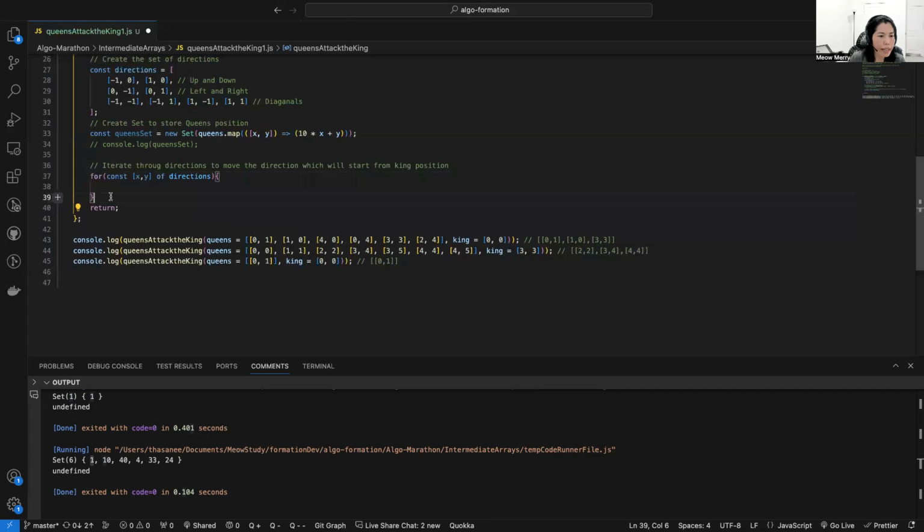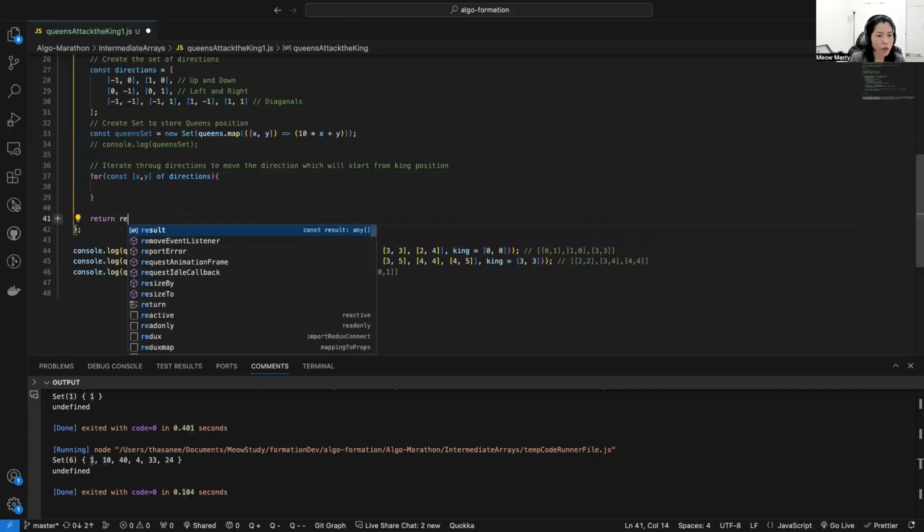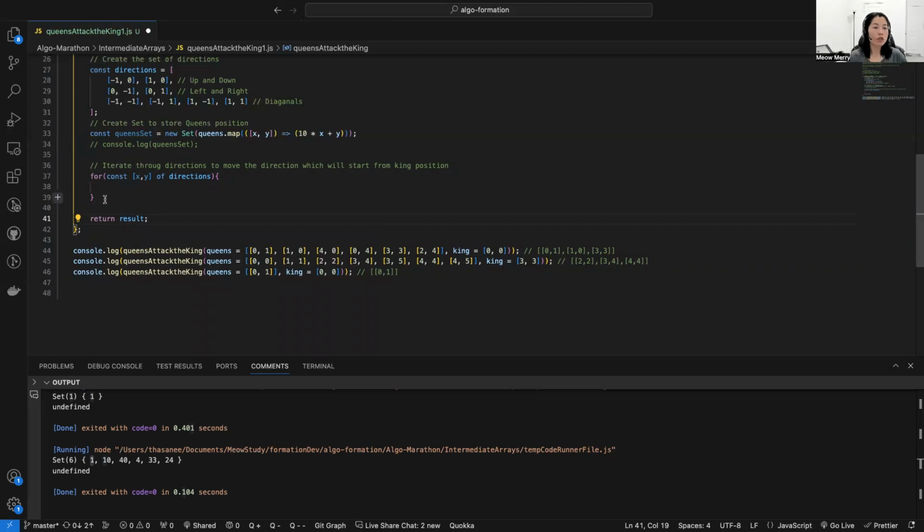Inside our for loop, we want to check whether the position attacks a queen or not. So we iterate through the direction and increment from the king position, going east and around the king. Then we check if the value is in the queen set, and if so we add the position to the result. That's what we want to return.